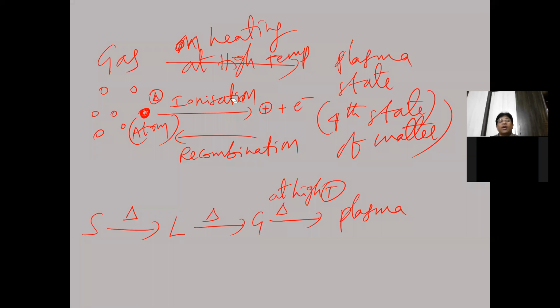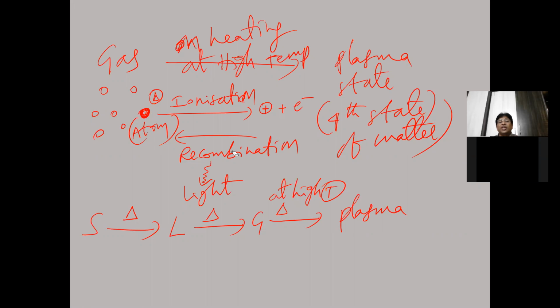So the forward direction, where an atom is converted into an ion, is called ionization. Which two phenomena take place here? The ionization process and the recombination process. Whenever recombination takes place, some amount of light energy is emitted. Some energy is emitted in the form of light when recombination takes place. Recombination means electrons of the plasma state recombine with positive particles to give atoms.